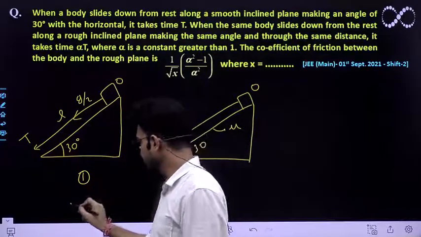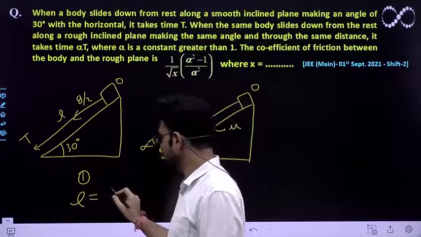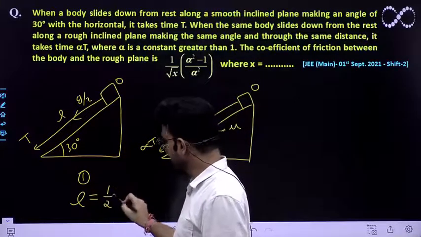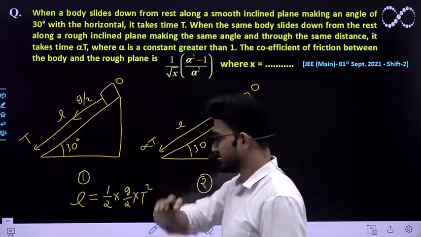So we will write the equation: displacement is equal to ut plus half a t square. Initial speed is 0, so it is half a t square. So this is the expression that you are getting.